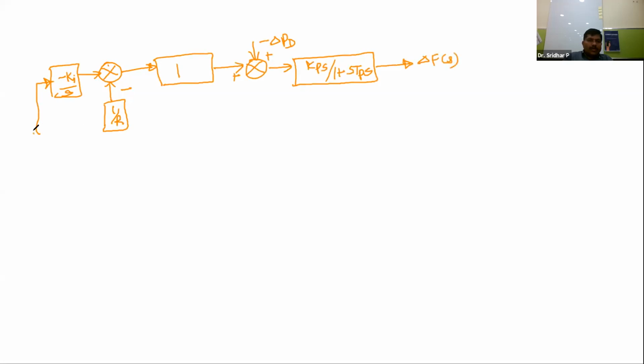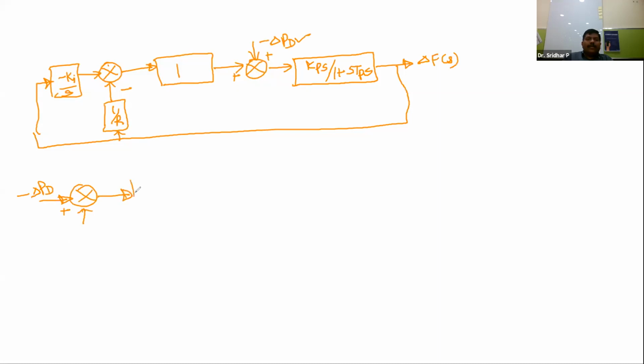So these two will be fed from this. So this is the signal here. Now finally, how many inputs are acting? Finally, there is one input. So as per our conventional model, let us represent this as positive, this is the minus delta Pd, and the forward path gain is nothing but Kps by 1 plus sTps, and this is nothing but the delta f of s.